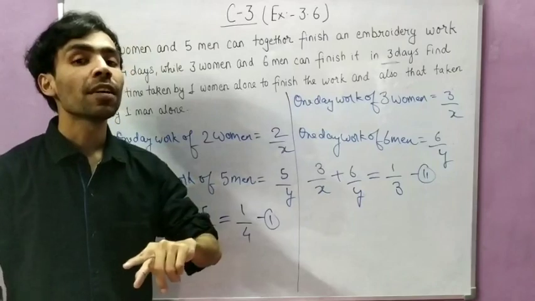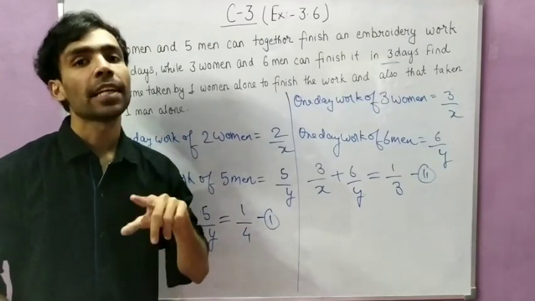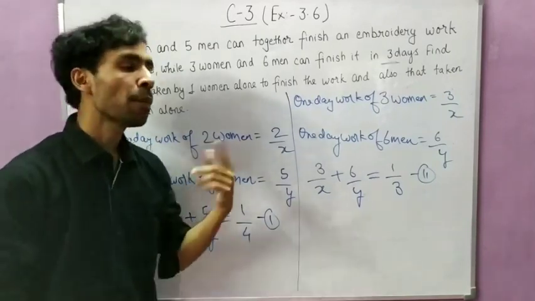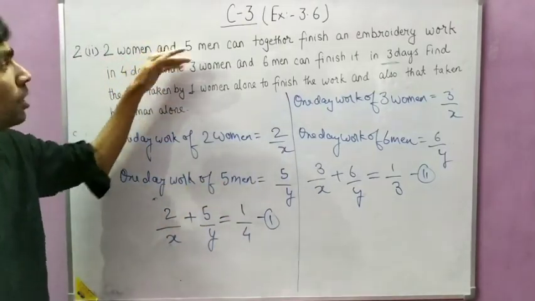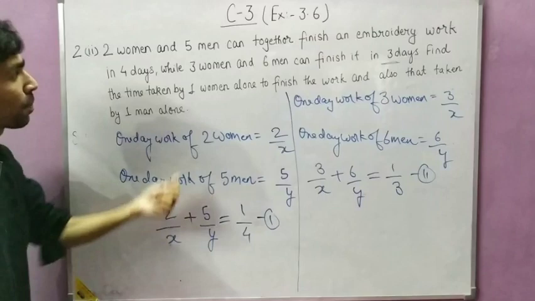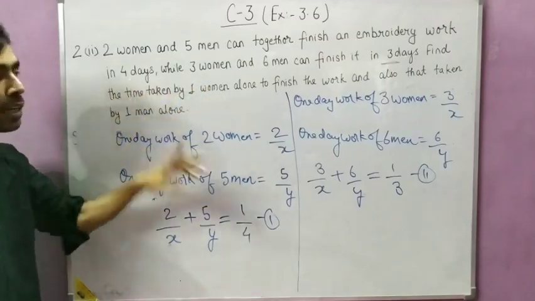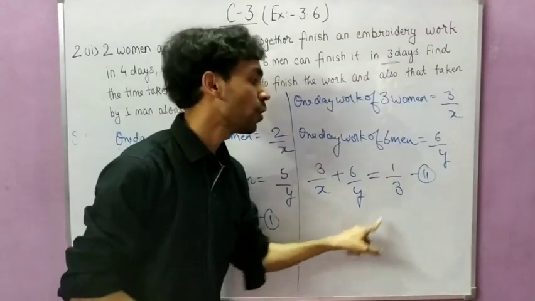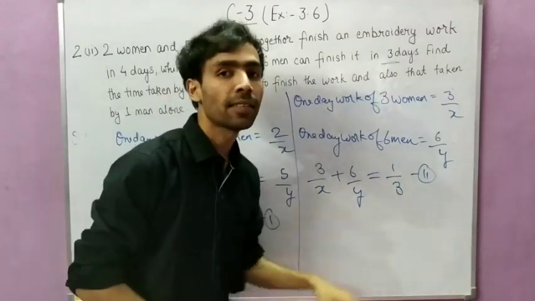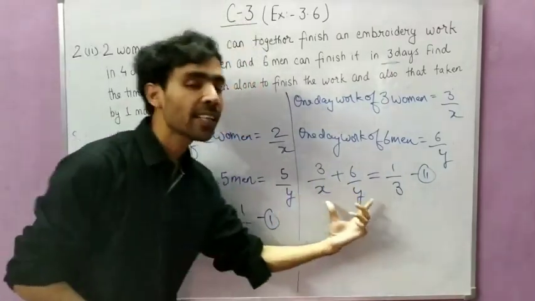So what will be the work of 1 woman of 1 day? That will be 1 by x. Similarly for men, it will be 1 by y, and then we found the condition that 2 upon x plus 5 upon y is equal to 1 by 4, and the second case 3 upon x plus 6 upon y is equal to 1 by 3. It is the first case and it is the second case.